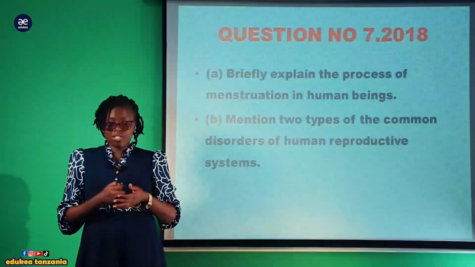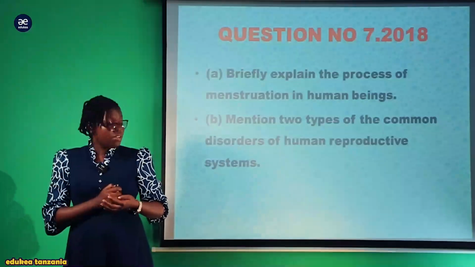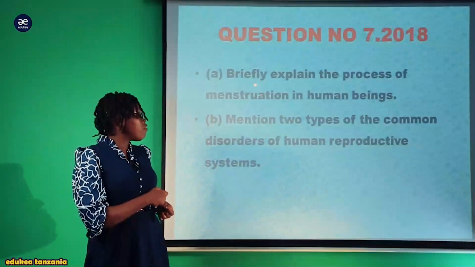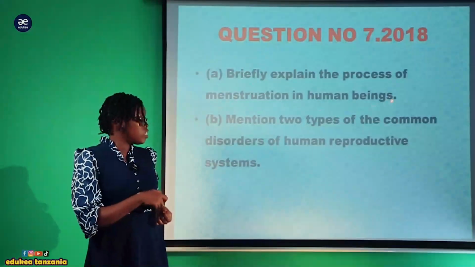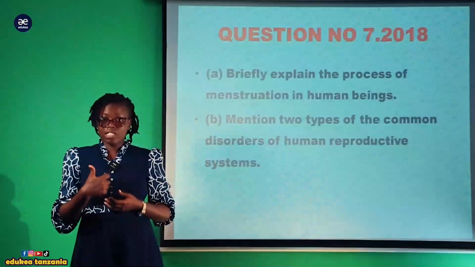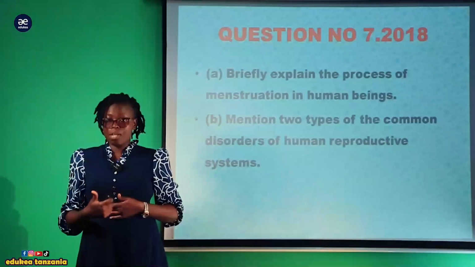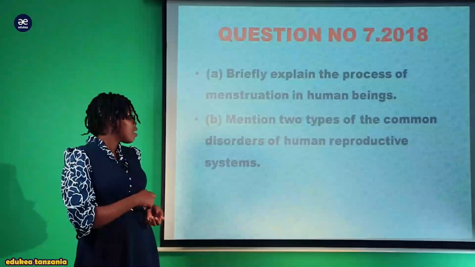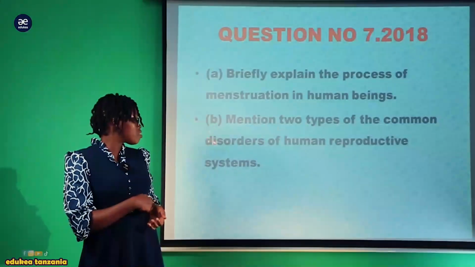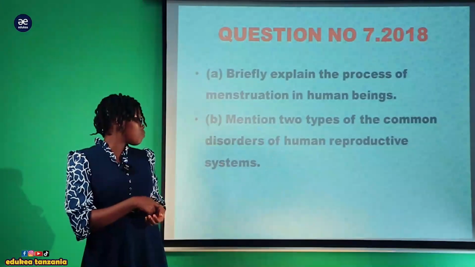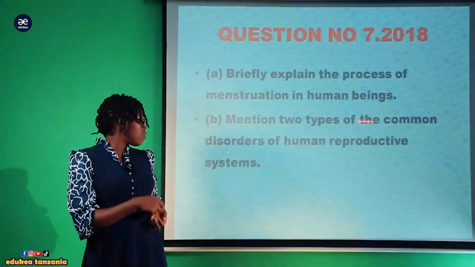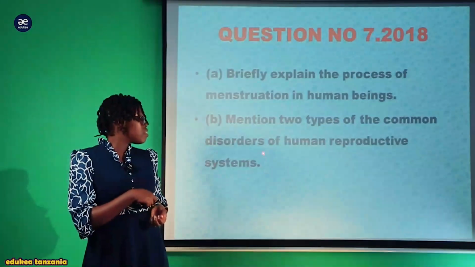Our first question, Roman A, states: briefly explain the process of menstruation in human beings. Roman B states: mention 2 types of the common disorders of the human reproductive system.